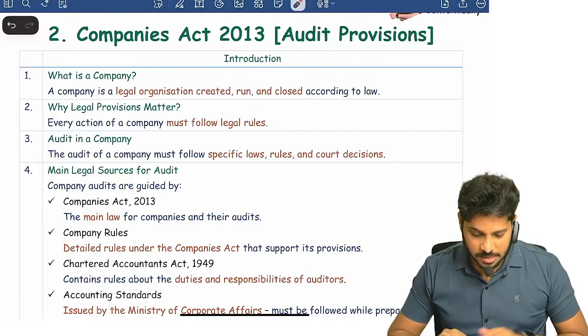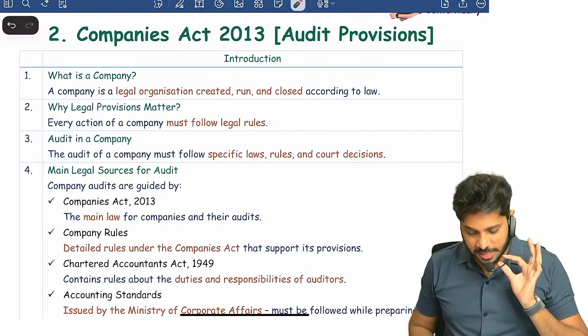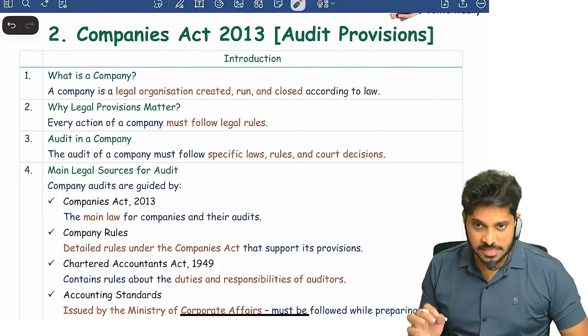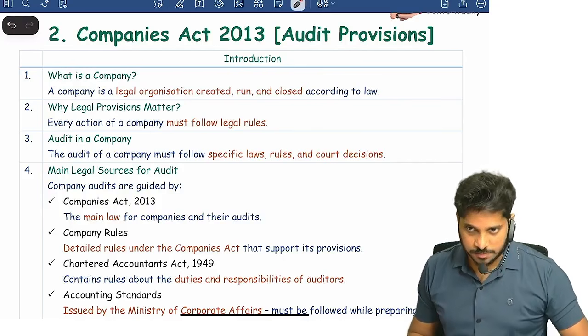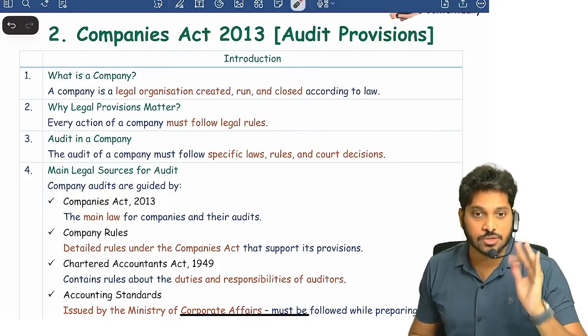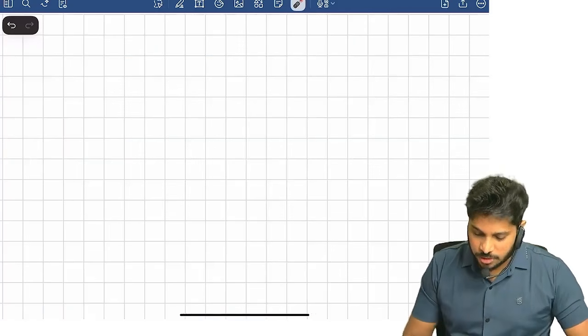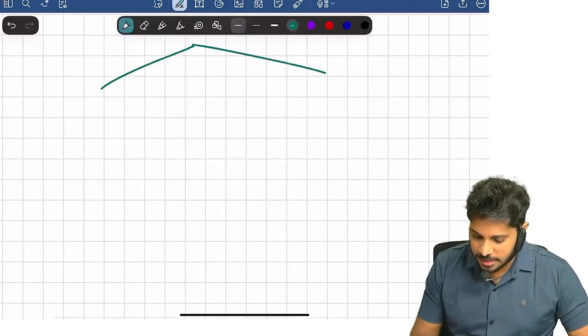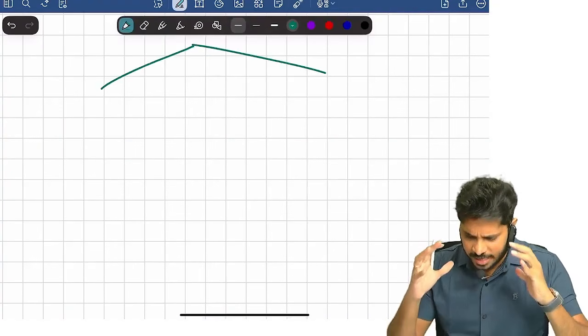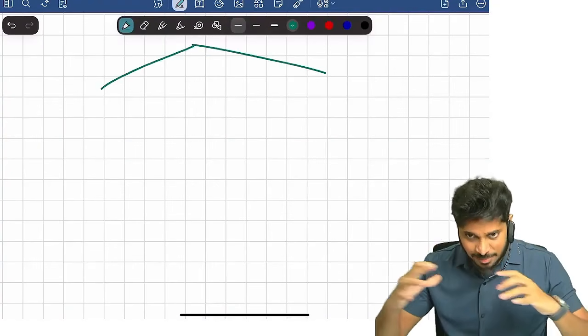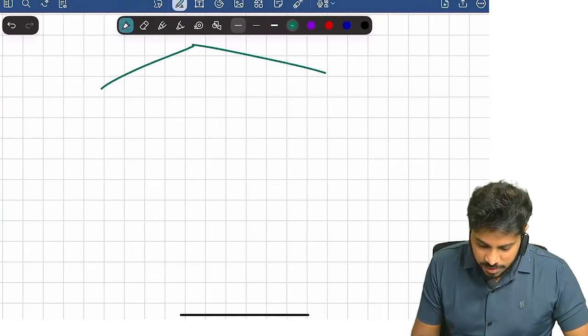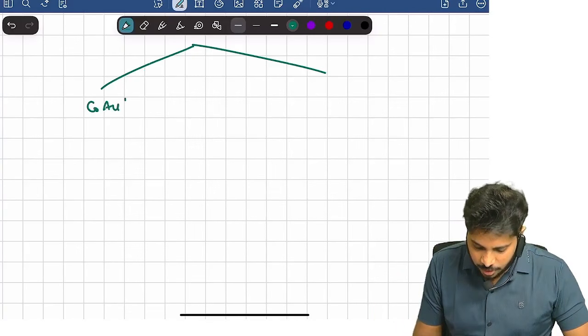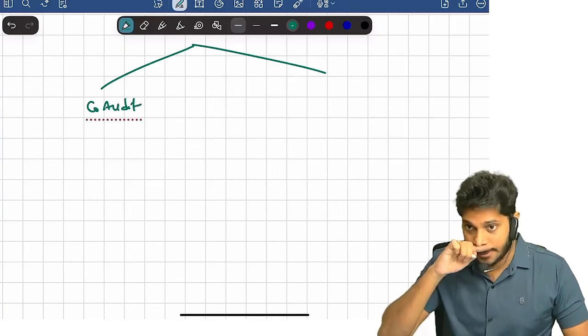So let's begin. The most important topic in this entire revision is Companies Act provisions related to audit. Now, what are the Companies Act related provisions? Mainly this chapter is broadly divided into subcategories like this. One, we are going to discuss the company audit topic.